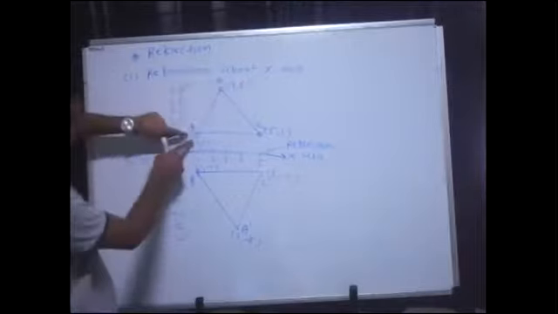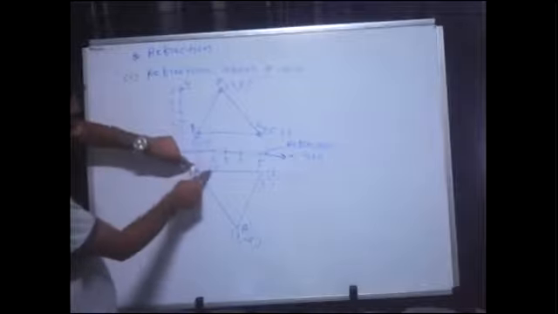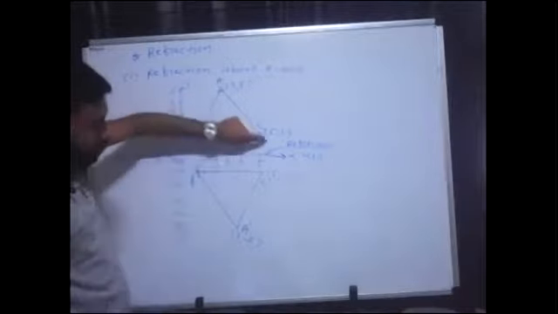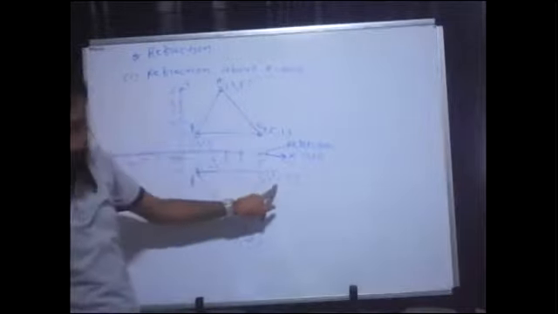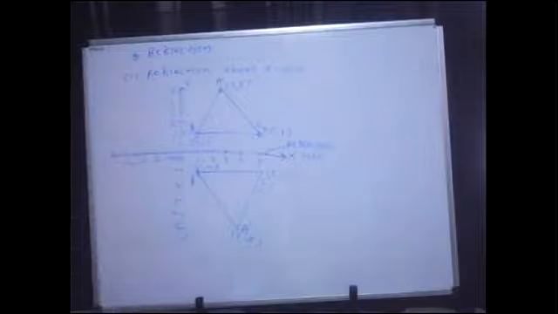Similarly for B, x is 1, y is 1. For B dash, x is 1, y is minus 1. For C, x is 5. For C dash also x is 5. For C, y is equal to 1. For C dash, y is equal to minus 1. So everywhere I am getting the y values flipped, but for all the points x values will remain same.